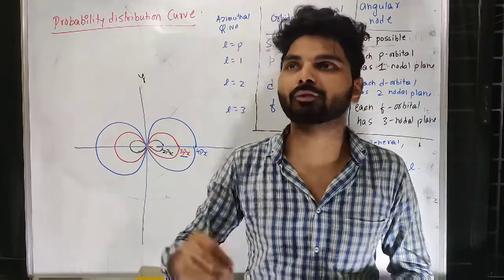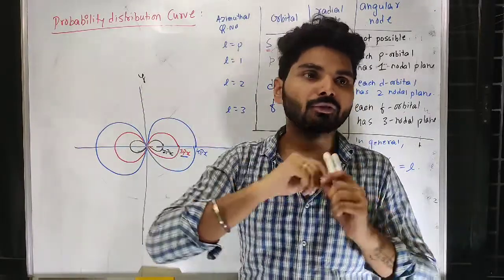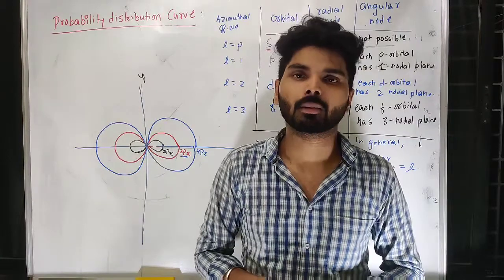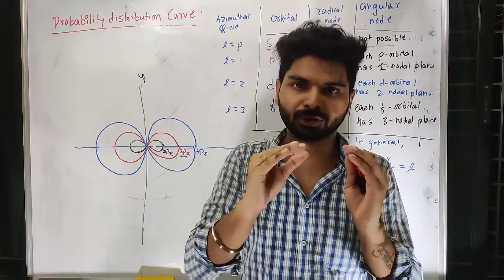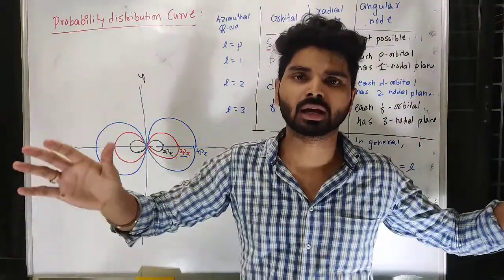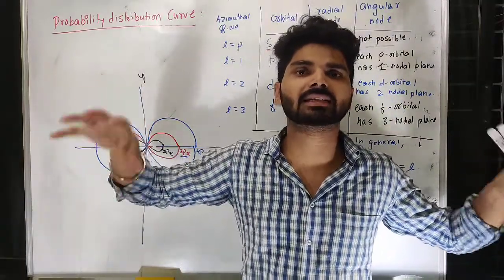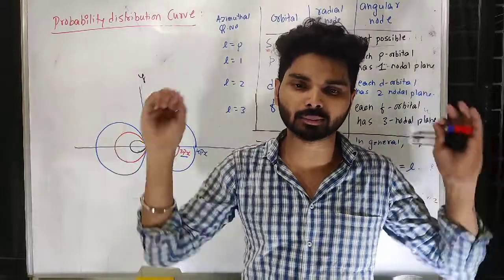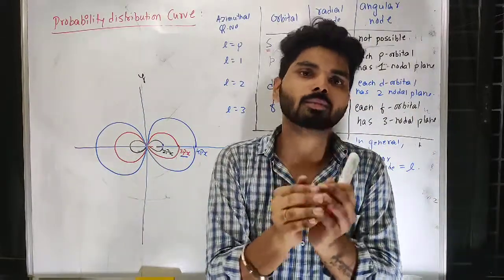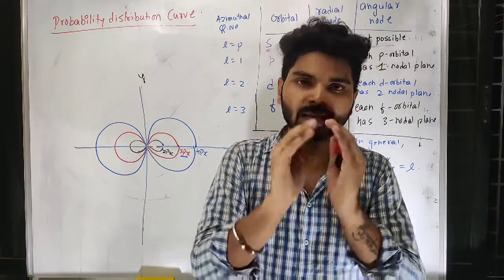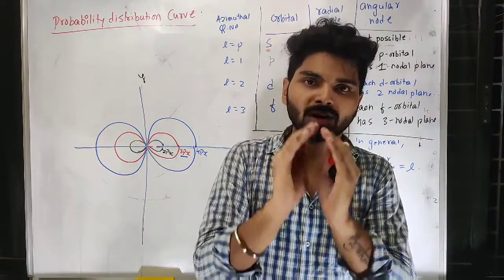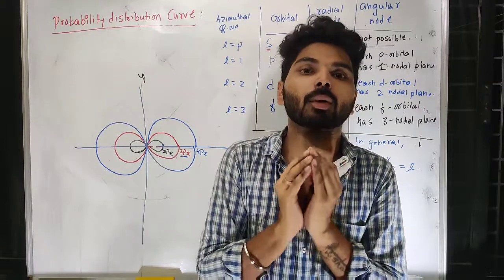So that means if I light up a light, waves are present everywhere. Maybe if I focus the light, at one place it is more focused, and at another place it is diffused. That means its density or intensity is less at some other place, because I focused at some level. The same goes for electrons also. An electron can be focused at some position. That is what is considered the maximum probability of finding the electron. There we find the maximum probability of finding the electron.